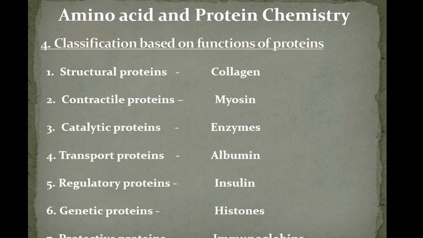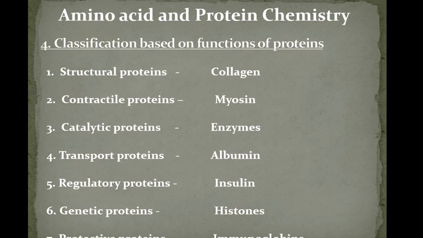Then regulatory proteins means proteins which are involved in the regulation of many biological activities. For example, you take insulin. Insulin is a peptide hormone, which is produced by the body and helps in the regulation of blood glucose homeostasis. Then genetic proteins. Some of the proteins are associated with the genetic material and they regulate the genetic material organization. Example, histone proteins. Histone proteins are called genetic proteins, and are also called nucleoproteins.